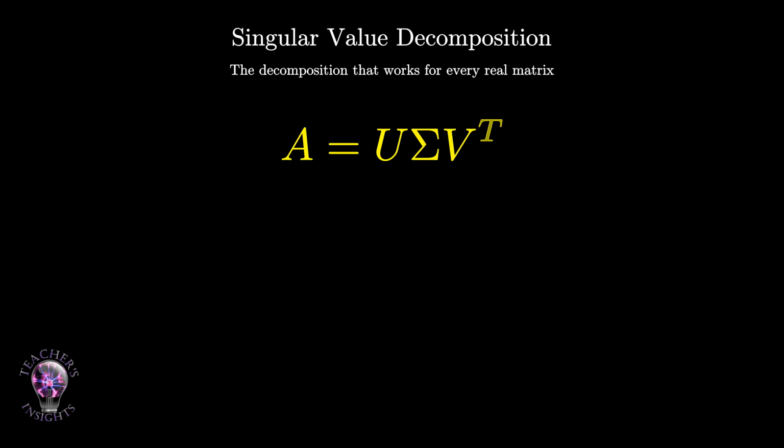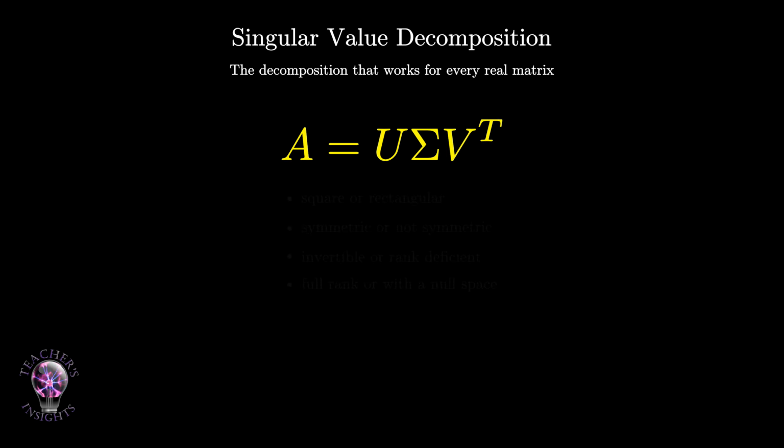Today, we arrive at one of the most powerful ideas in linear algebra, the singular value decomposition, or SVD. I do not want to present SVD as a random formula at the end of the course. I want to present it as the answer to a question that has been following us from the beginning. How simple can a matrix really be?